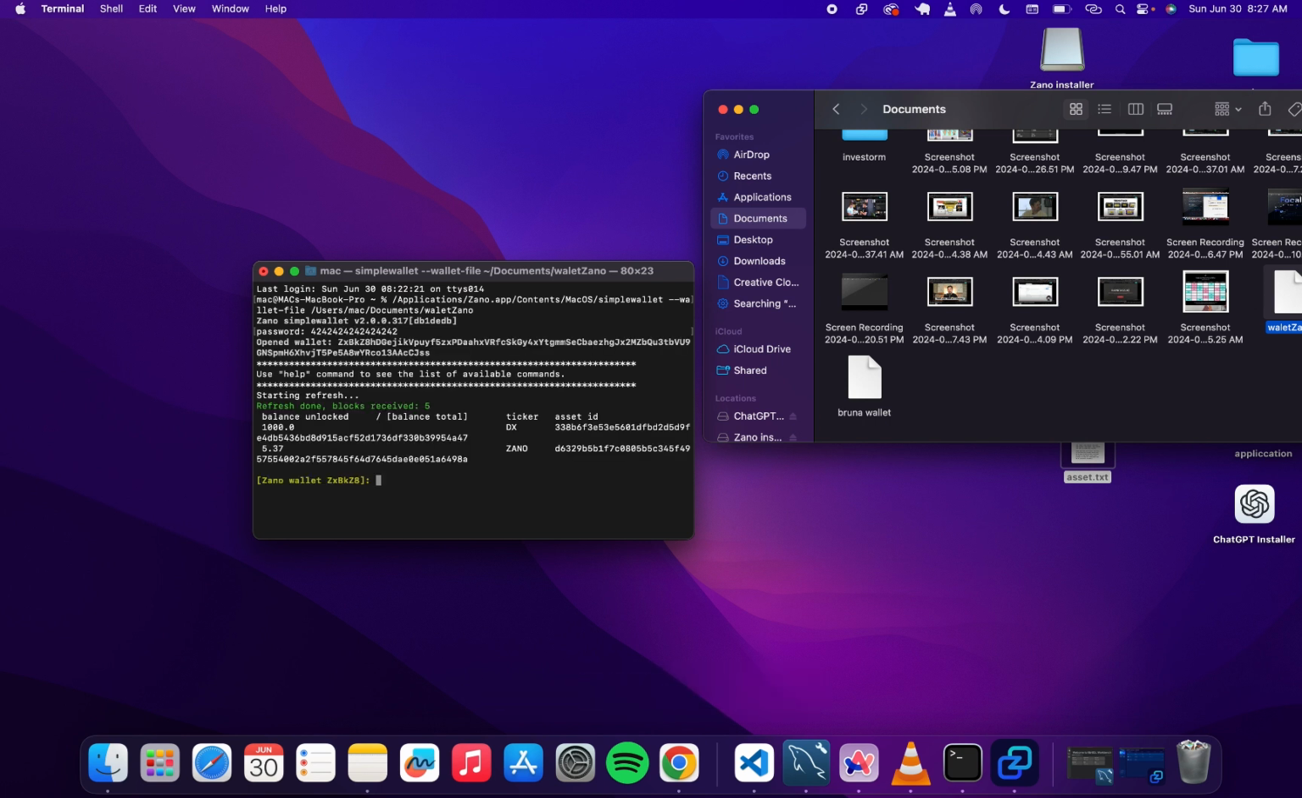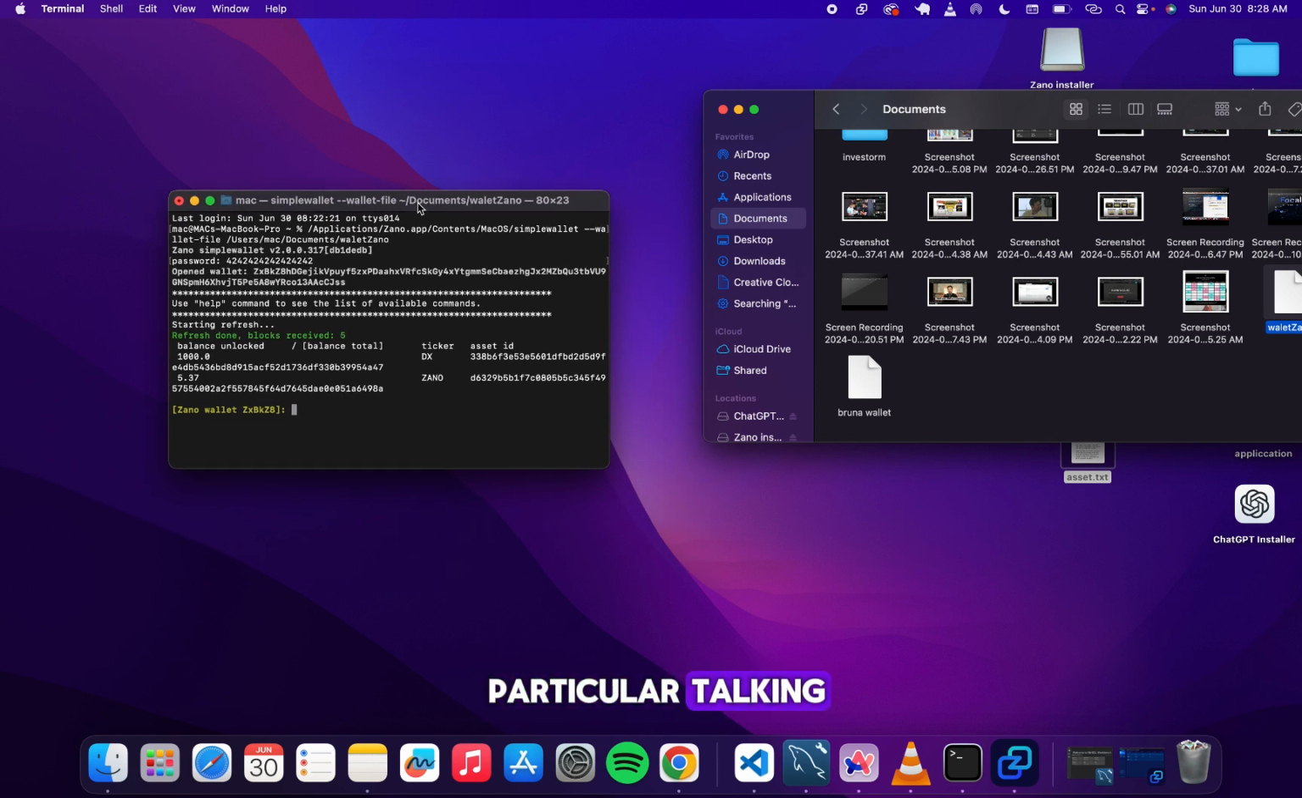Okay, so if you see here, I've put my password, everything was successful. I have a balance of a token with the ticker DX, 1000, and I have a balance of 5.37 Zano. So now I want to create my own particular token. It's a very simple process. This is one of the simplest processes I've seen in a long time.